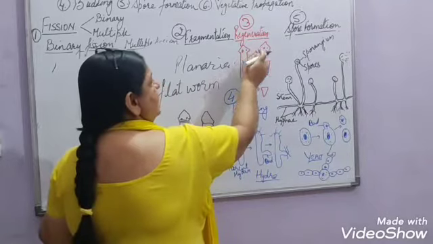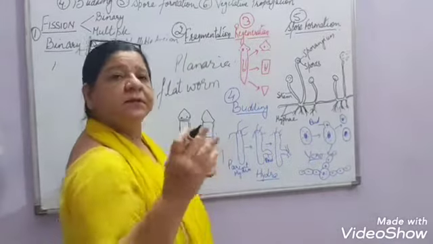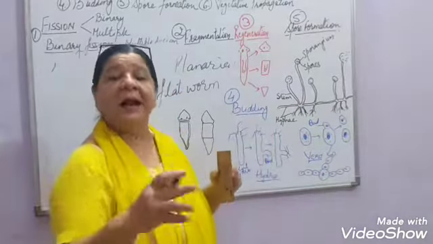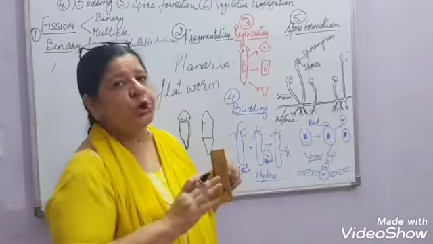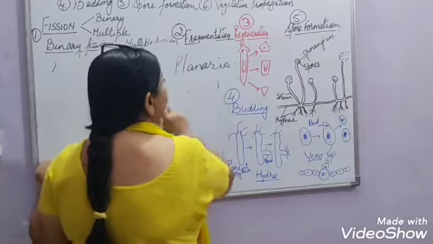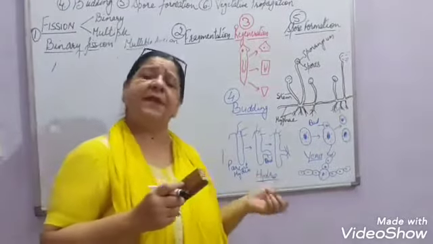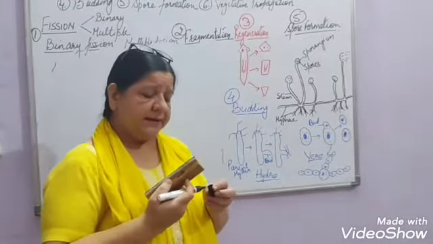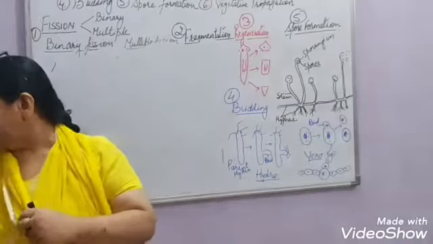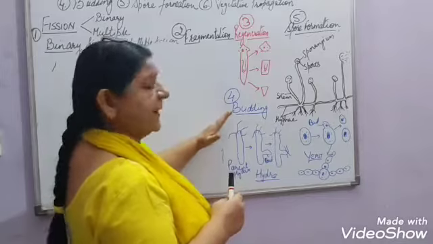And this will also develop. Suppose only the head part was cut, the whole organism will develop the head part and start growing. And the head part which was cut will grow the lower portion and start developing as a new organism. So this is known as regeneration. Regeneration also takes place in Hydra. In Hydra also, if any body part is cut, then that part can be developed. Hydra also has this ability to develop the cut part. Now next is budding.